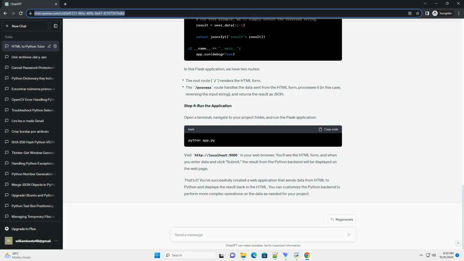That's it. You've successfully created a web application that sends data from HTML to Python and displays the result back in the HTML. You can customize the Python backend to perform more complex operations on the data as needed for your project.